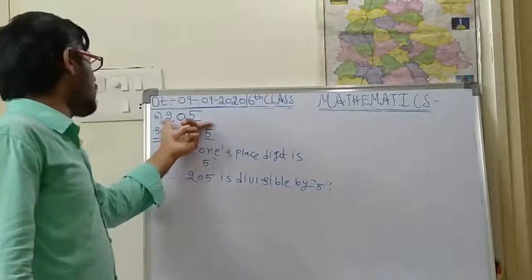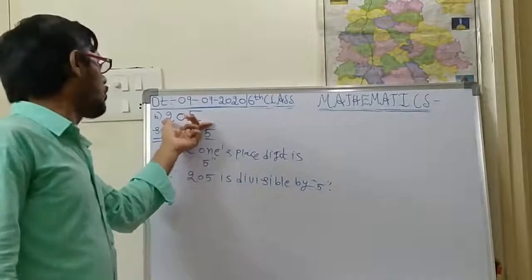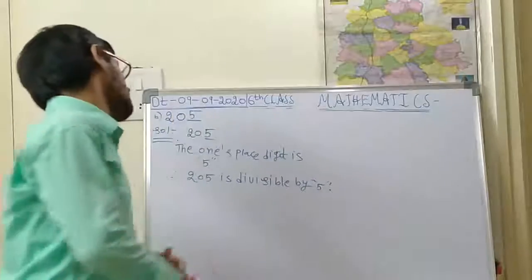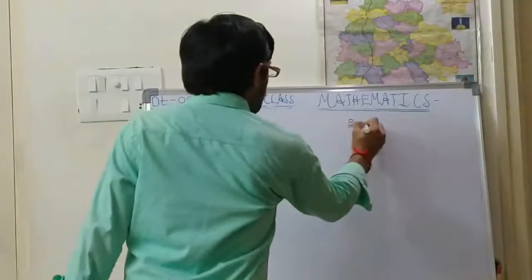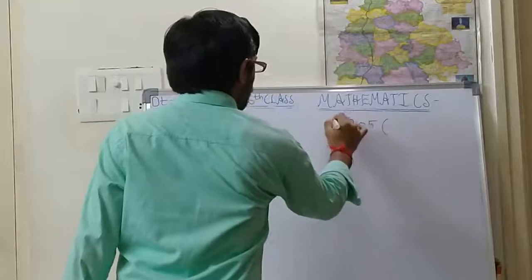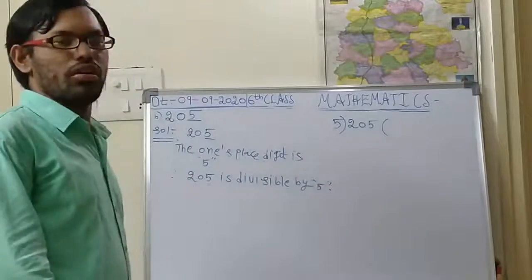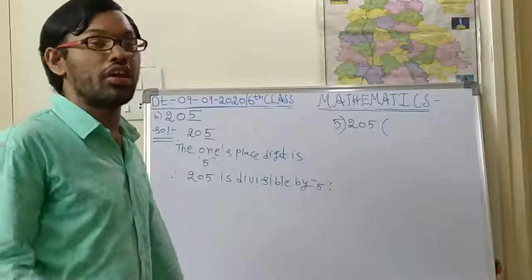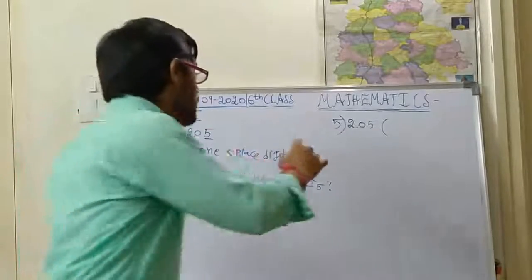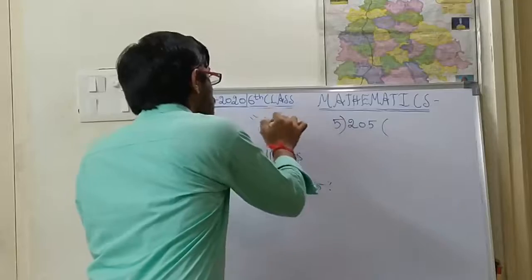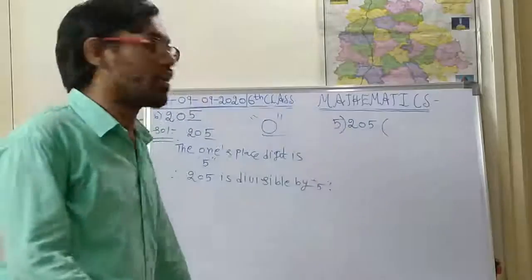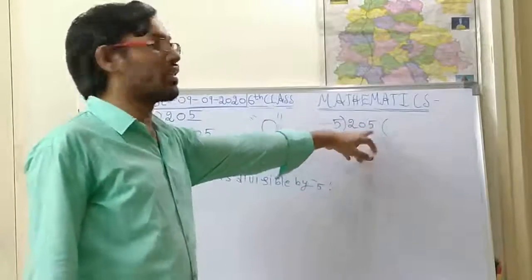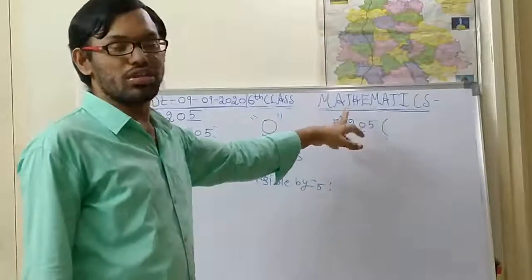So how are you supposed to calculate? How are you supposed to do this type of number? See children, 205, do the division by 5. Divisible by 5 means that you should get the remainder as 0. Then only that number, whatever number you are taking, is divisible by so and so number.